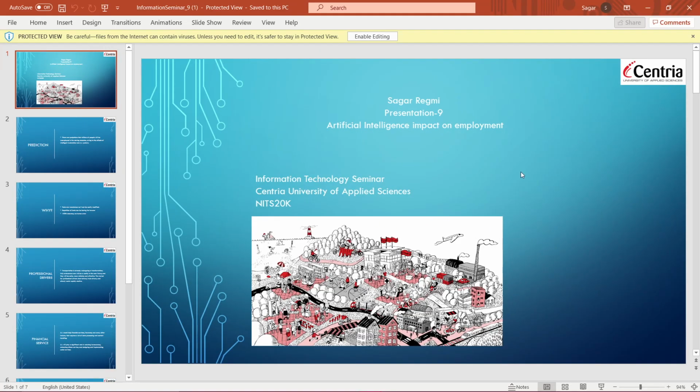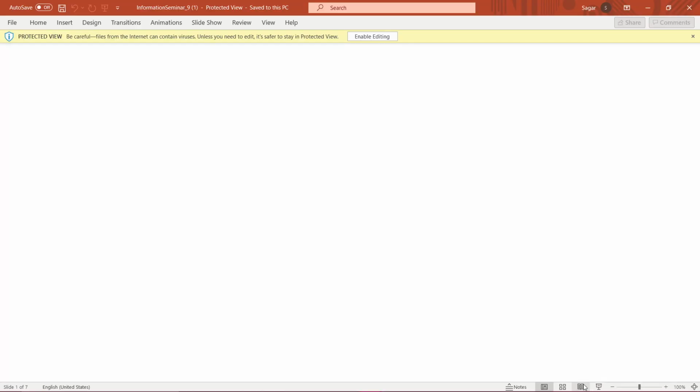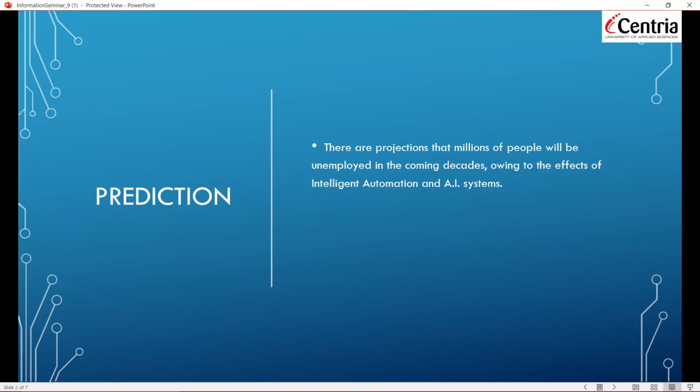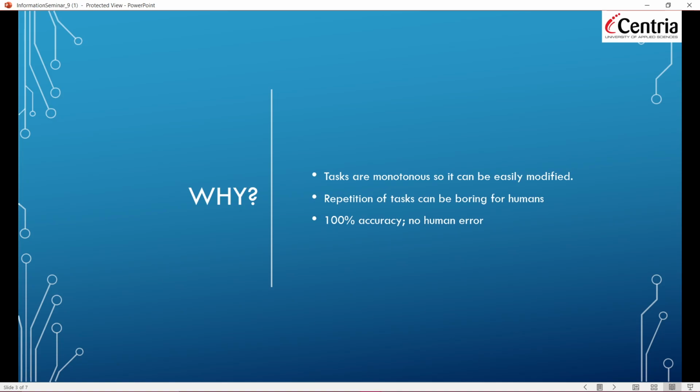will artificial intelligence impact employment? If yes, how does it impact employment? There is a prediction that millions of people will be unemployed in the upcoming decades, owing to the effect of intelligence, automation, and AI systems. Why? Because tasks are monotonous and can be easily automated. That's the first reason. Second, repetition of tasks can be boring for humans, so robots can reduce that. Robots can take over, and robots and artificial intelligence create 100% accuracy with no human error. So this can really be a good advantage.